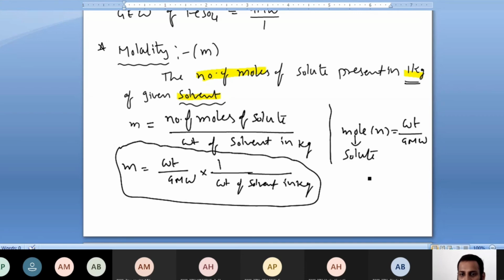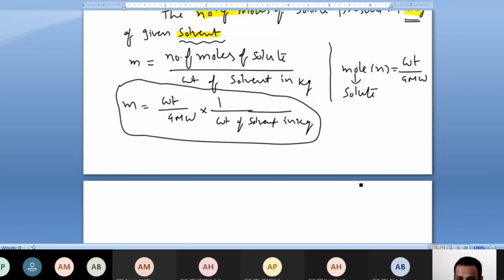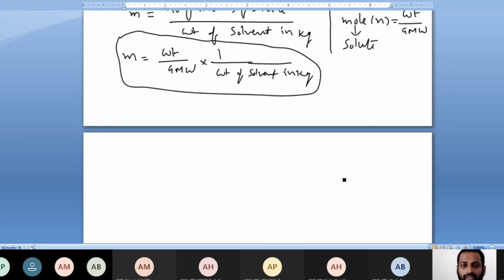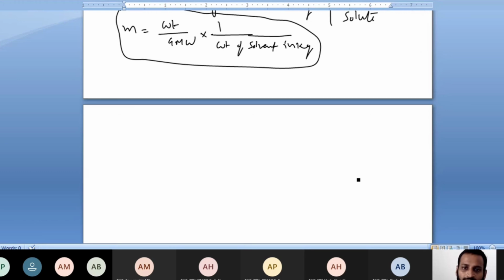The most important thing: molality is equal to weight by gram molecular weight into 1 by weight of solvent in kg.